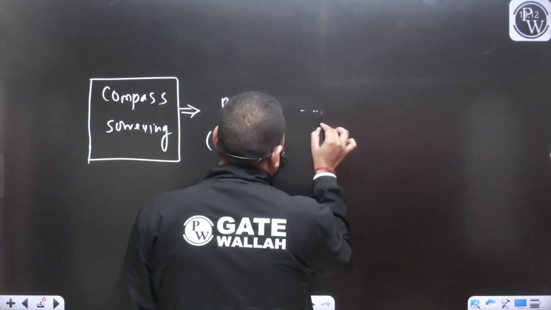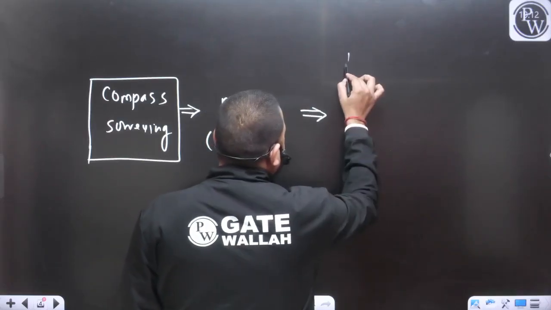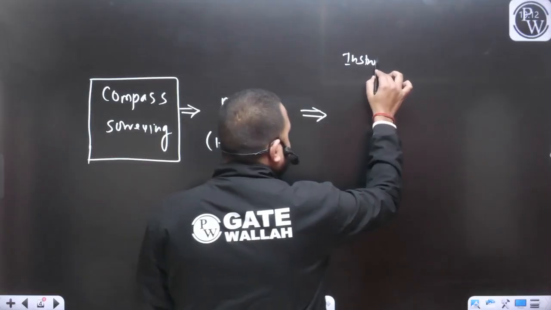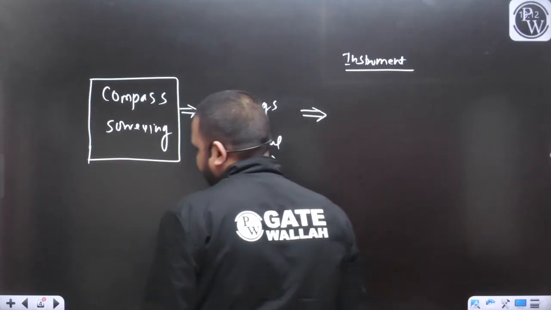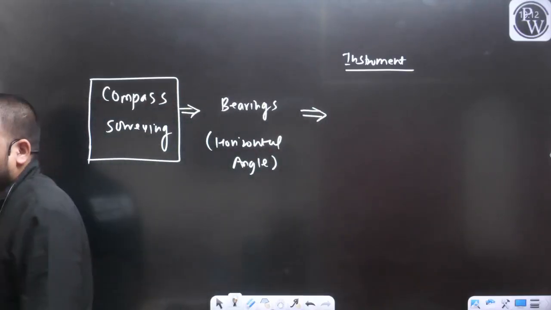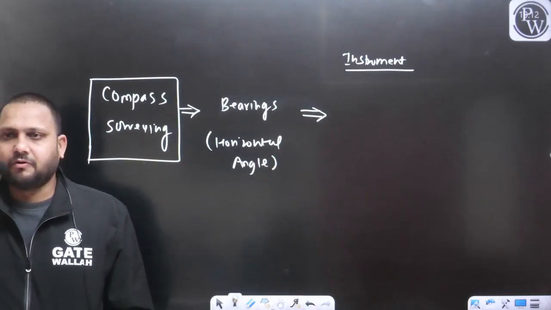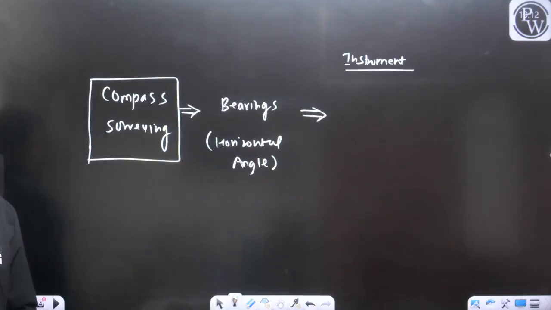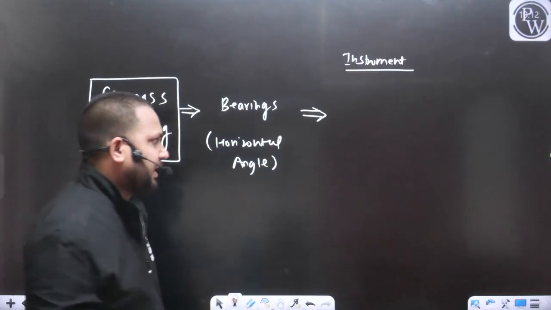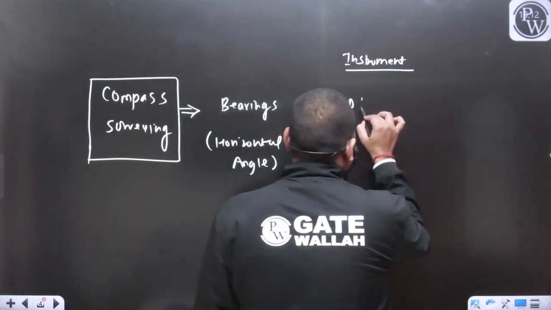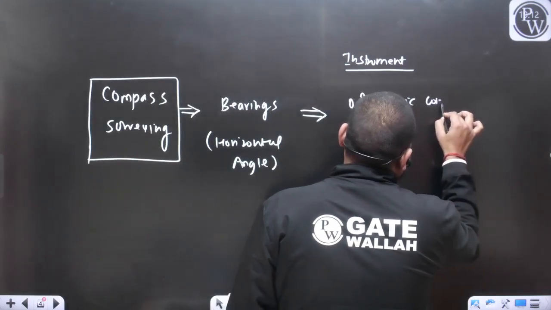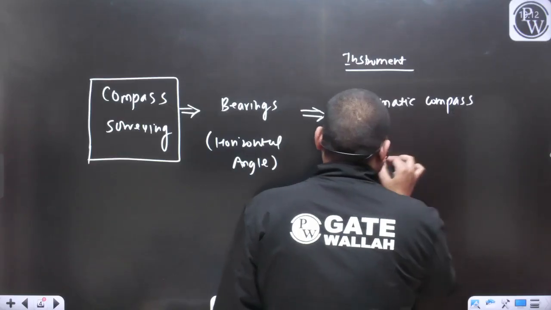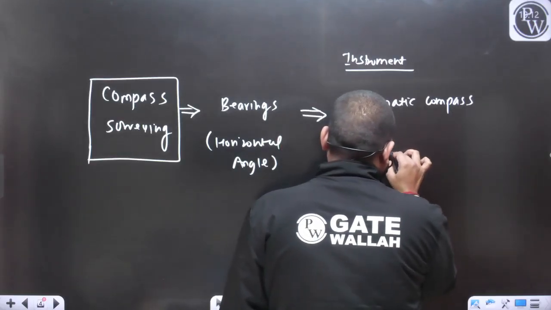For measurement of the bearing, which instrument can we use? We have two instruments. One is the prismatic compass and the other is the surveyor compass.